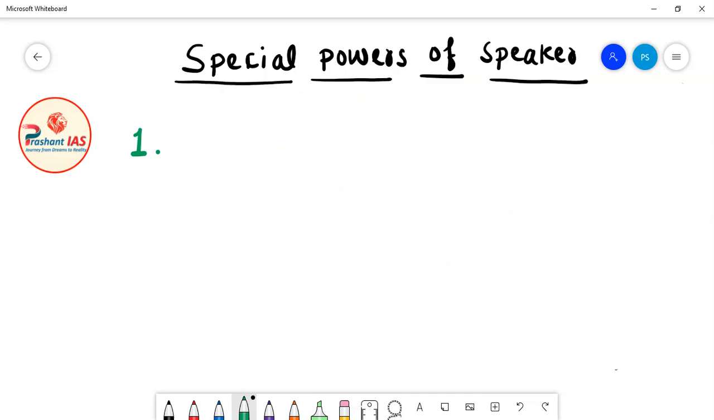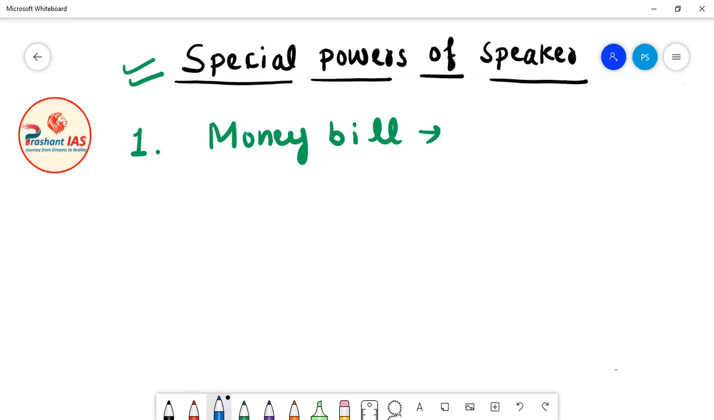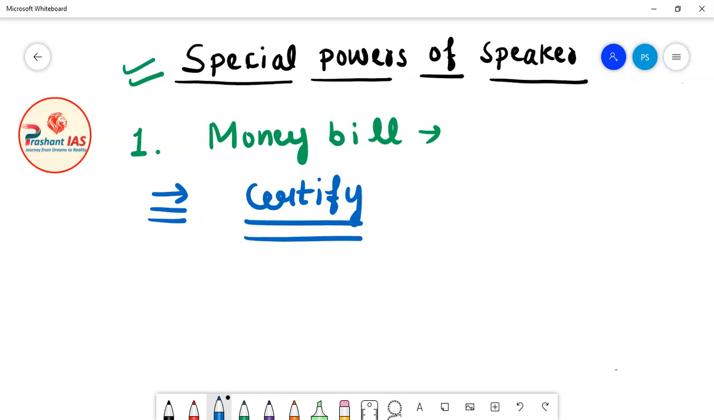So friends, let us now discuss the special powers of the speaker of Lok Sabha. The first special power is regarding the money bill. It is the speaker of Lok Sabha who certifies that a particular bill is a money bill, and his decision in this regard is final and binding in the house.